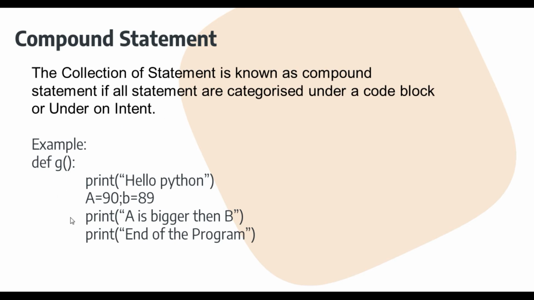It is a particular gap which specifies the group of code or block of code, categorized under the block it belongs to. Here is an example, it is actually the next level of code. You just imagine it. If I categorize this code under a single block, that can be considered a compound statement.